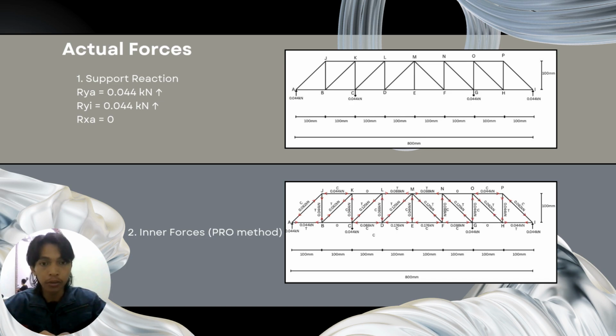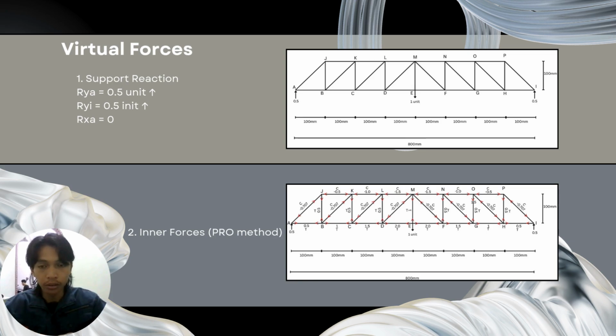Now for the actual force, we get that RYA and RYI are the same, which is 0.044 kilonewton, and the bottom is the initial inner force. We get it from Pro method.